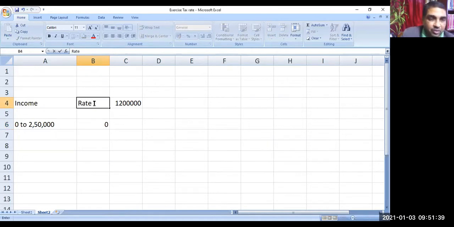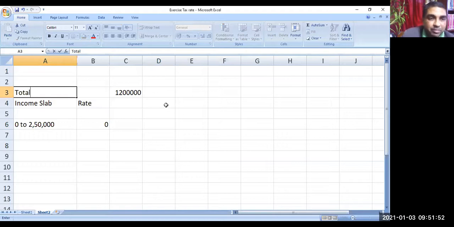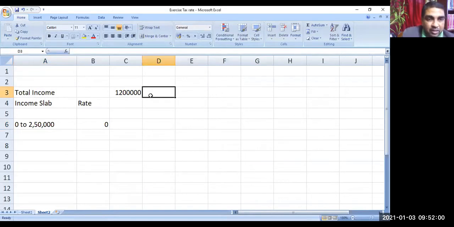Here I'm taking the income slab. Total income means gross total income minus all these deductions, which is 12 lakh. So total income, let us say 12 lakh rupees.